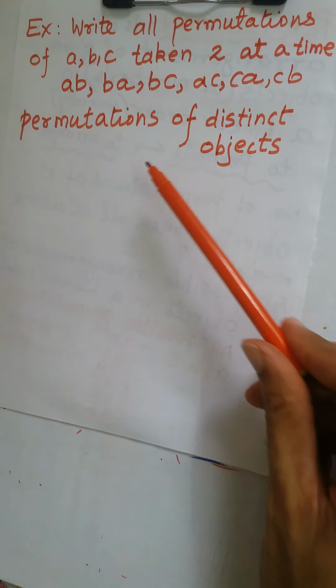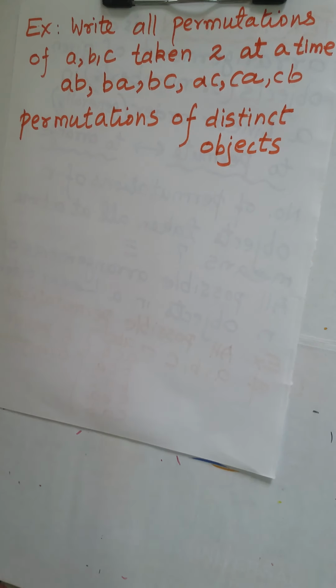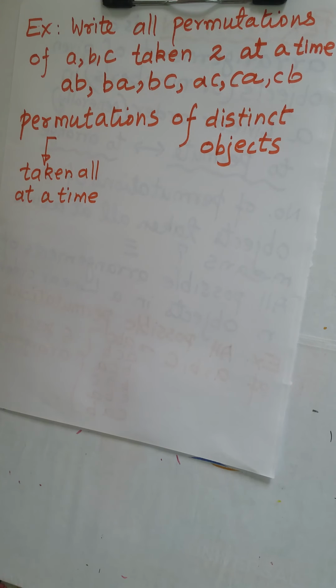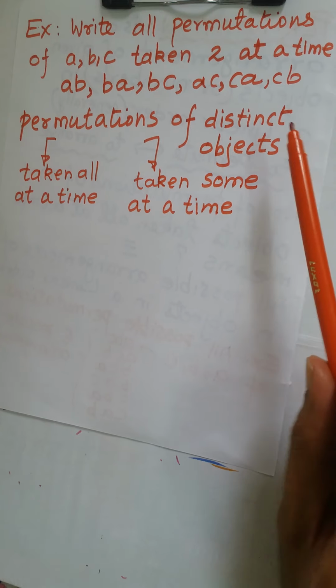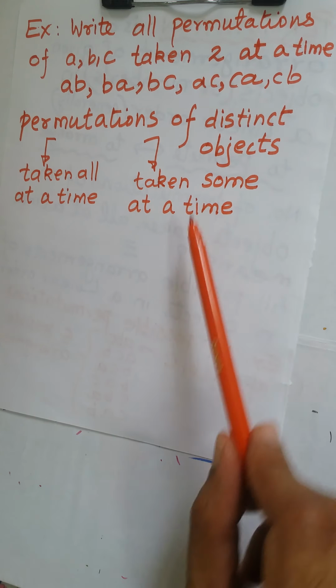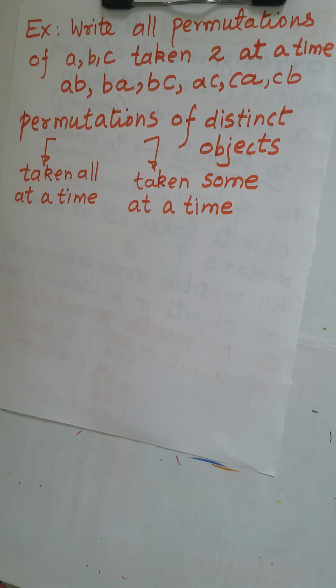So we have seen permutations of distinct objects taken all at a time, like in the first example, ABC, where we took all the letters for getting permutations. And in the second example, taken some at a time: from ABC we had to take only 2 for our permutation. And we saw permutations of distinct objects.